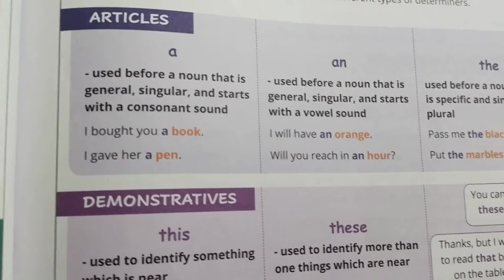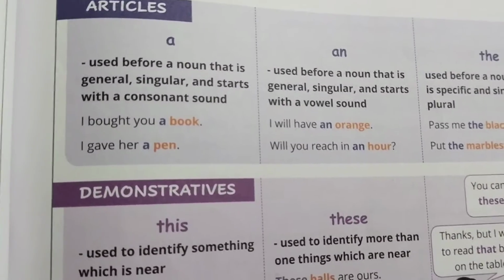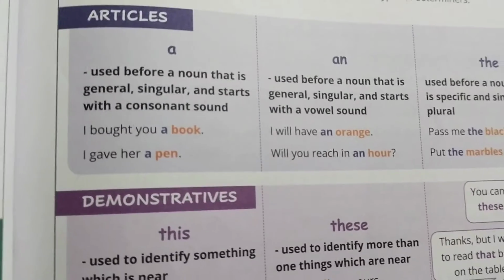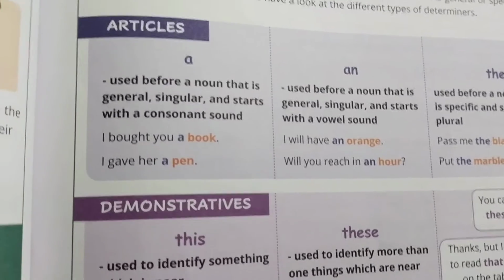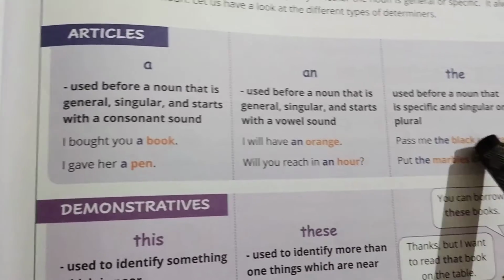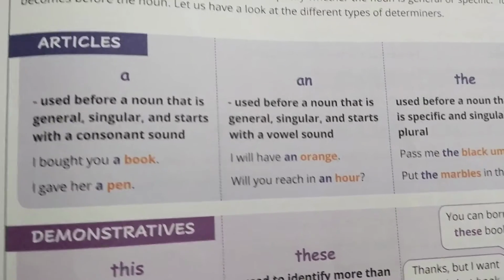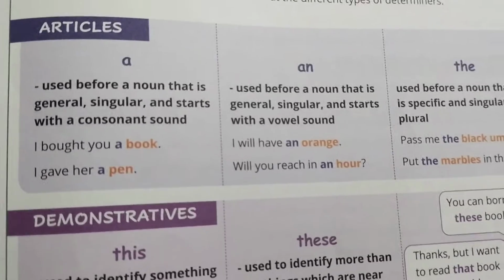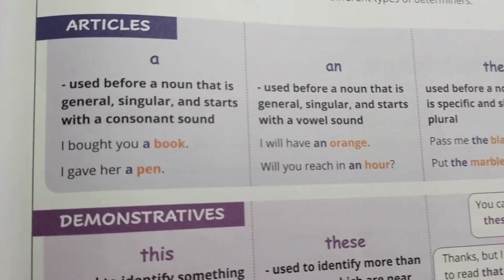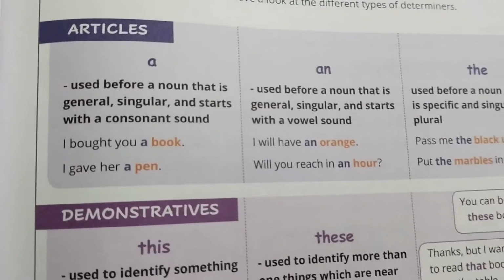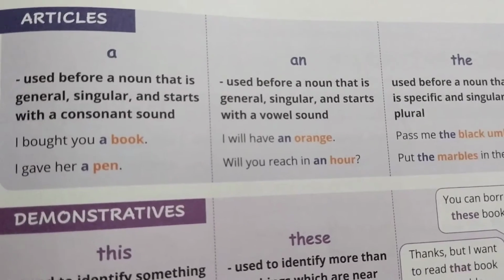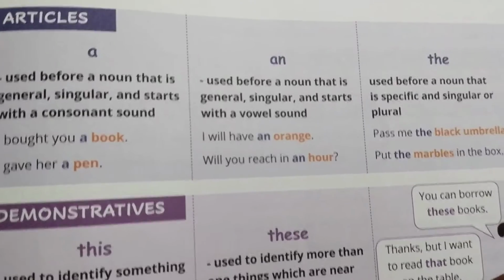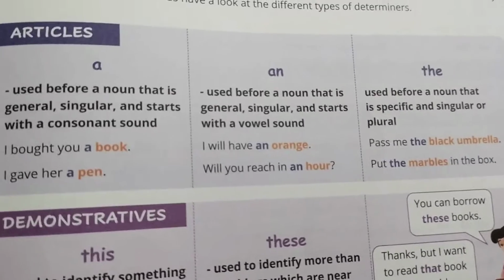Here the elephant starts with a vowel sound, so we are adding "an" to that. The same elephant word will be continued in the paragraph, so we'll be writing "the" in the next line. Another rule is there for "the", for example, sun. How many suns are there? Only one sun. So it is unique, isn't it? It's a specific thing. There is no other sun in the world, right? So for that particular thing, we'll be writing "the".